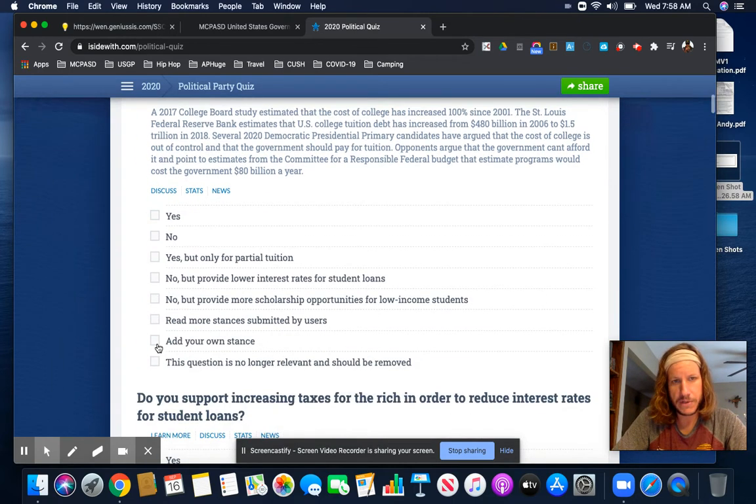Always click on other stances so that you can see what other options you have. So yes, but only for partial tuition. No, but provide lower interest rate loans for students' loans.